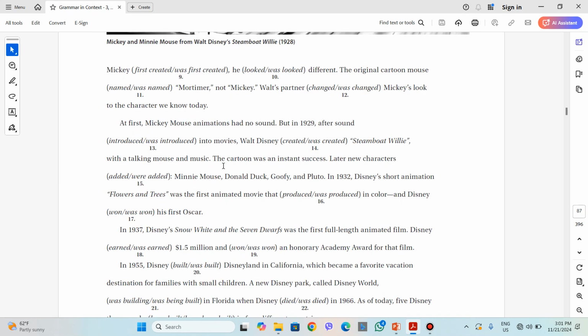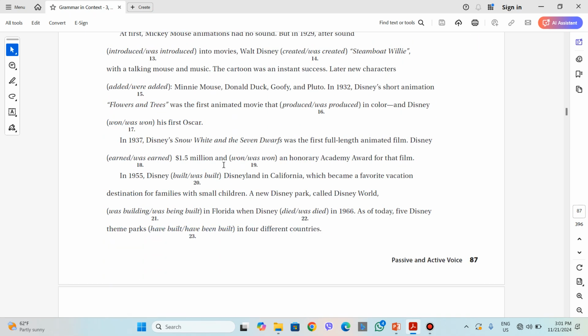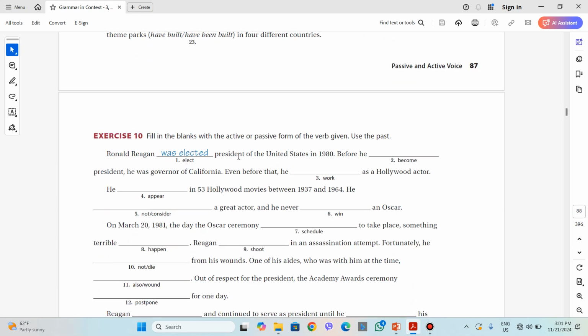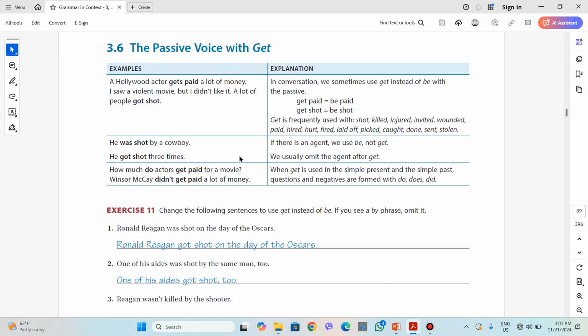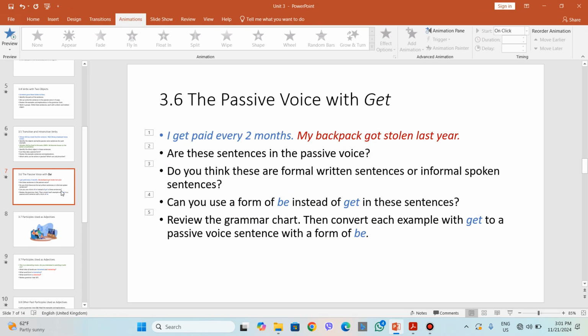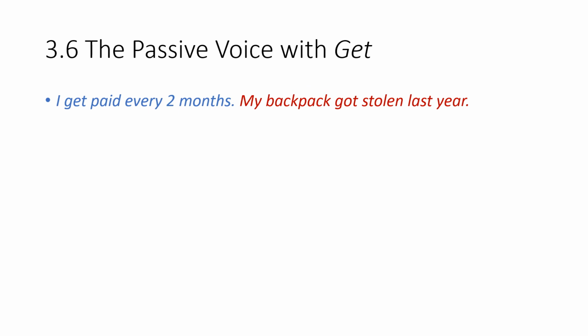And this reading is also very interesting and beneficial as well. Moving to 3.6, the passive voice with get, we can share the slides on the screen, and as if we're in class face to face, we will work on these sentences first and then go back to the chart.